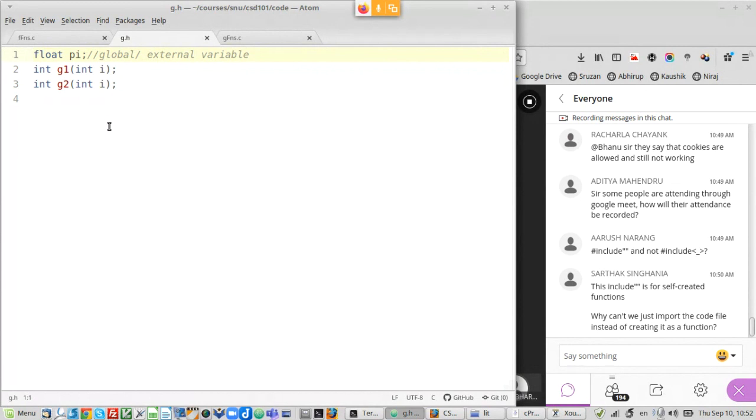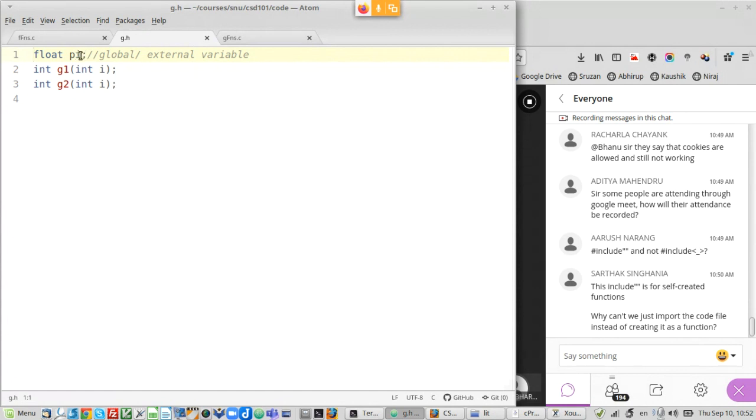So a header file basically contains what are called the prototypes, right? The prototypes are essentially the type information. If it's a variable, the type and name; if it's a function, then the return type, the name of the function, and the arguments with the corresponding formal arguments, right? So whatever comes before the curly brackets. Similarly, if it's some global constant, you just have to declare its type and the name of the variable, which is defined globally in the file.